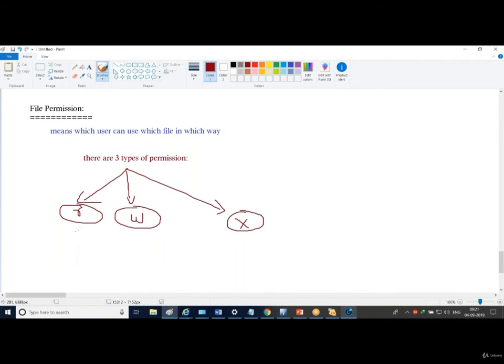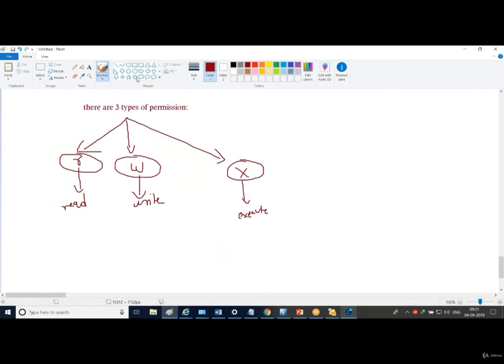Read, write, execute. R represents read, W represents write, and X represents execute. Okay. And the very important thing is they have values as well. Read has the value 4, write has the value 2, and 1 is the value of execute.